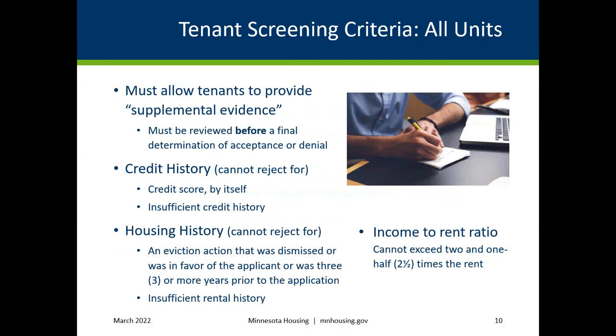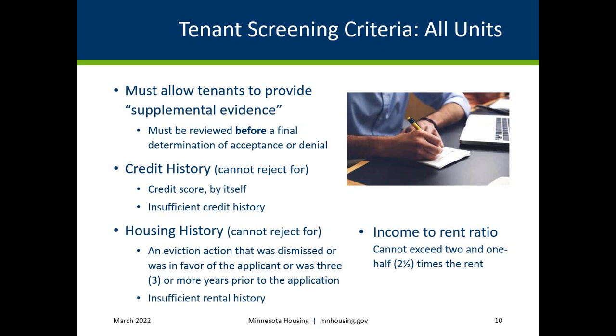Housing history. For all housing units that are not supportive housing, an owner agent must apply screening criteria that do not reject an applicant for an eviction action if the action was dismissed or resulted in judgment for the applicant before the applicant submits the application. This also applies to an eviction action that resulted in a judgment against the applicant that was entered 3 or more years before the applicant submits the application. The screening criteria must also reflect that applicants will not be rejected for insufficient rental history unless the applicant in bad faith withholds rental history information that might otherwise form a basis for denial.